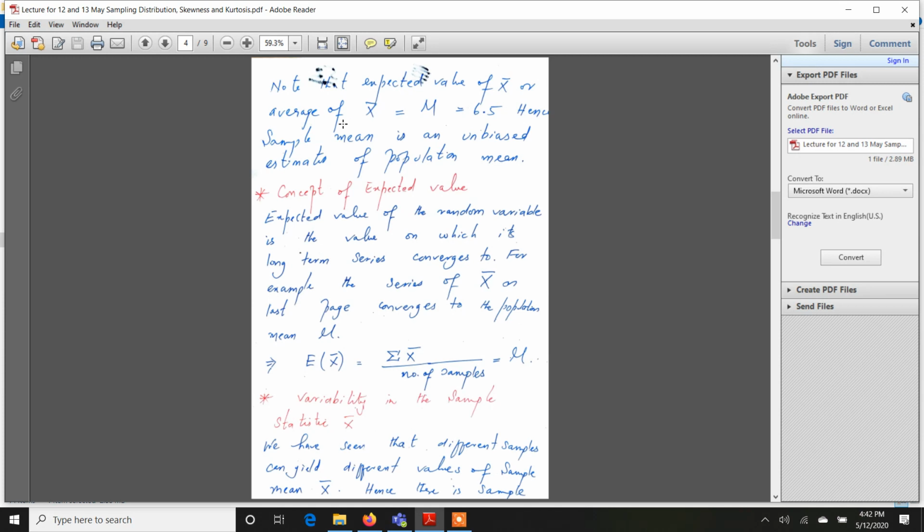When I say expected value, that's the same as saying the average. So expected value of X bar is equal to mu. In other words, what does that mean? It means that on average, the sample mean is converging to its actual or true value in the population. That's why we say that sample mean is an unbiased estimator.